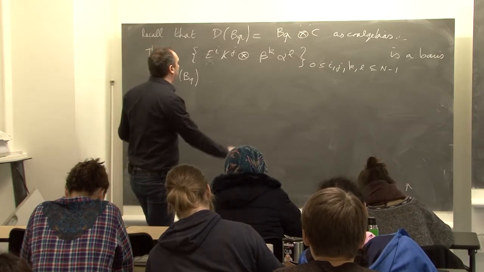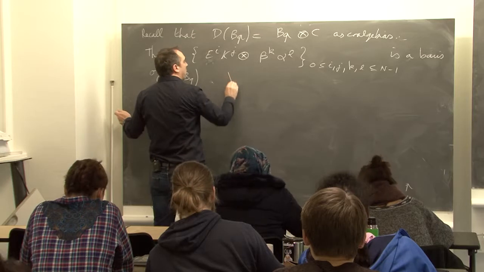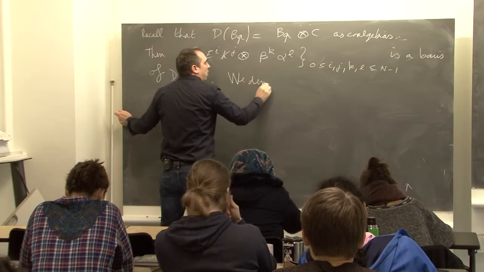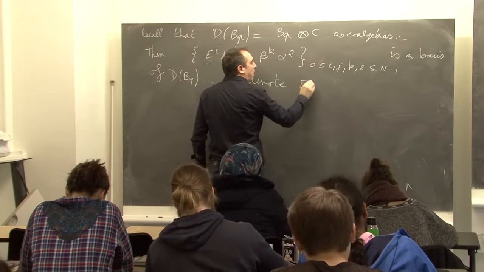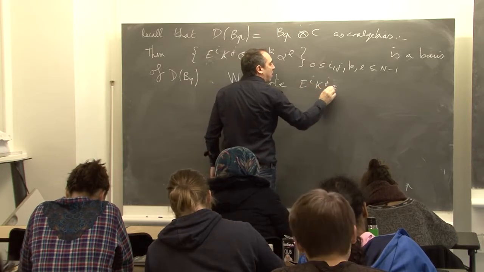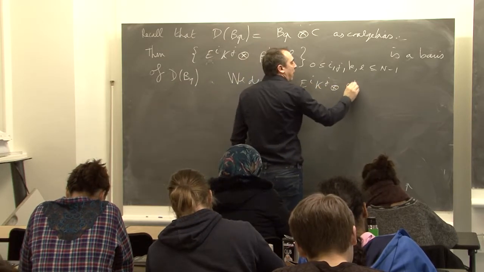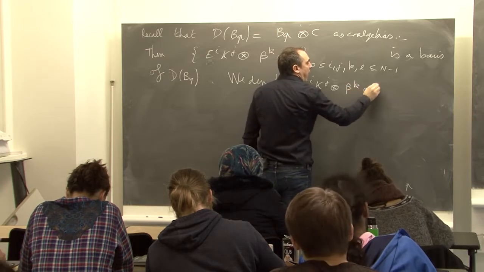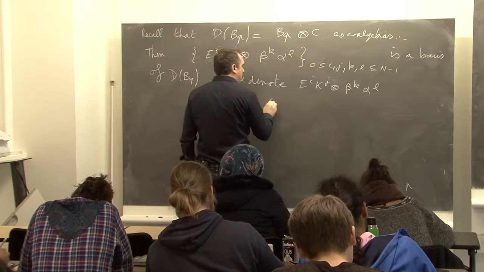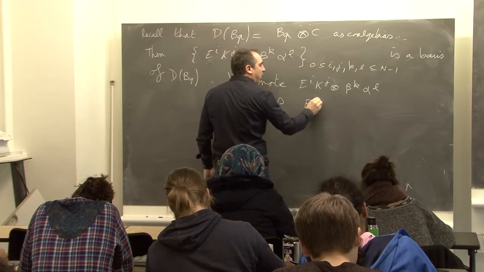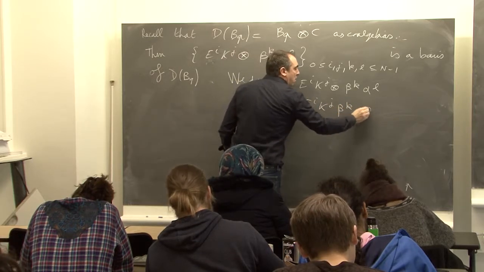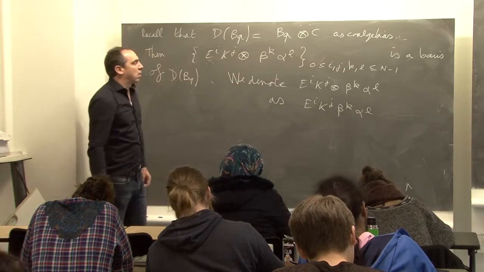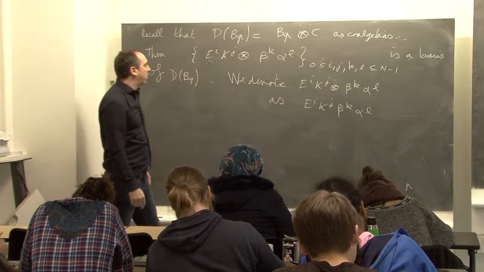To simplify notation, we will denote e i k g tensor beta k alpha l without the tensor. It will help for the notation.